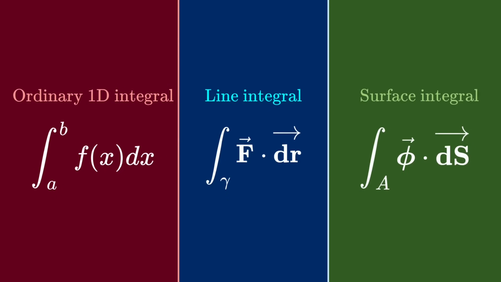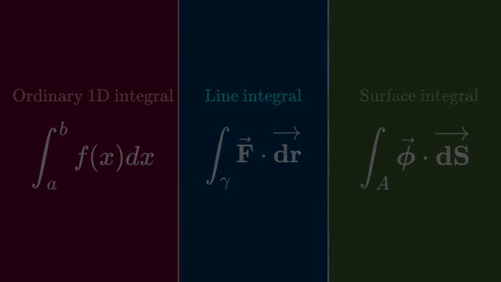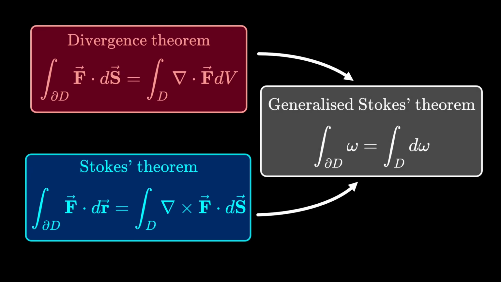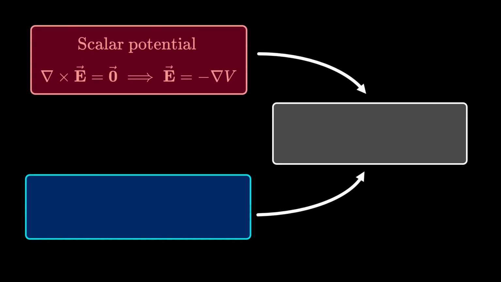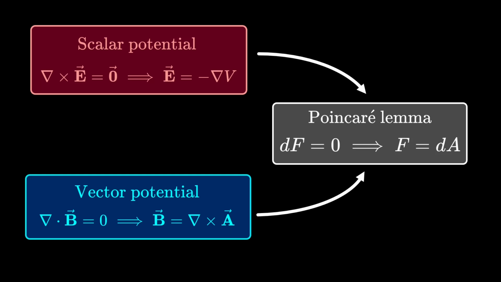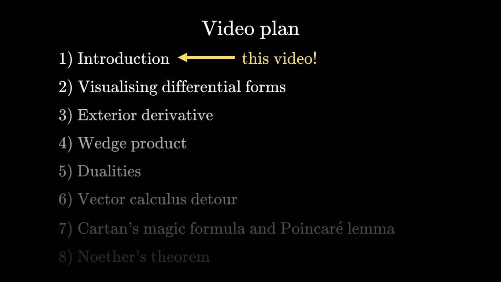It might be as simple as unifying things you've seen in vector calculus class. The divergence theorem and Stokes theorem? Well, they are just special cases of the generalized Stokes theorem written in the language of differential forms. You might have heard that if the curl is zero, there is a scalar potential associated with it, and that if the divergence is zero, there is a vector potential associated with it. These are special cases of the Poincare lemma, again written in the language of differential forms. In the following videos, we'll explore them more thoroughly,